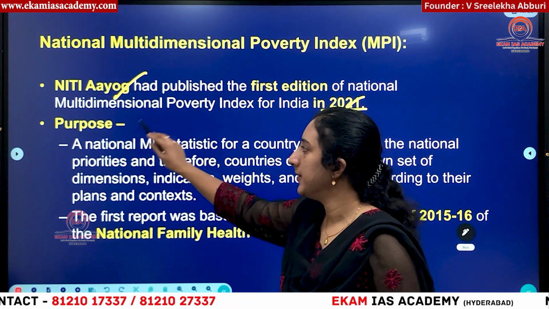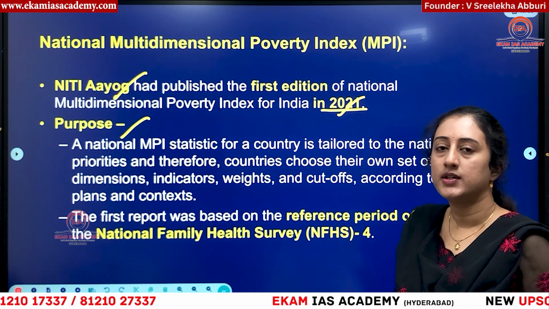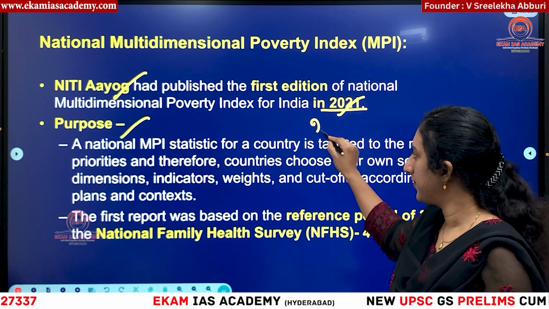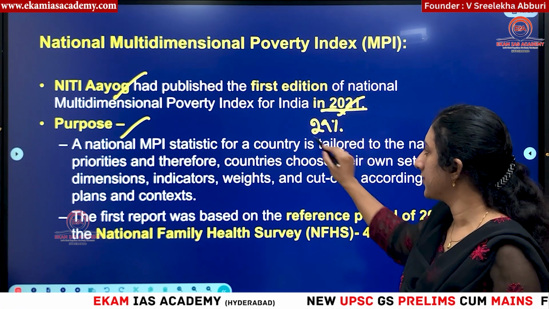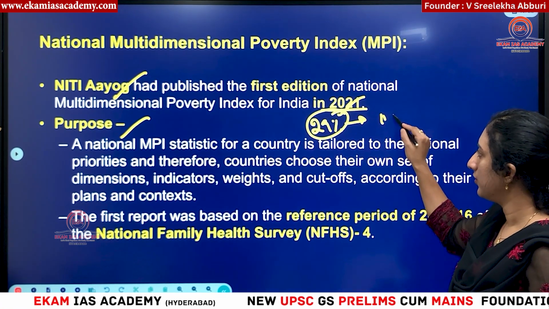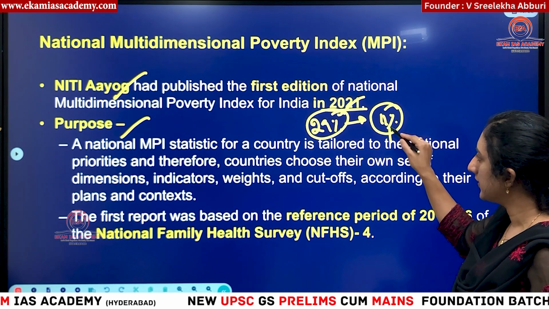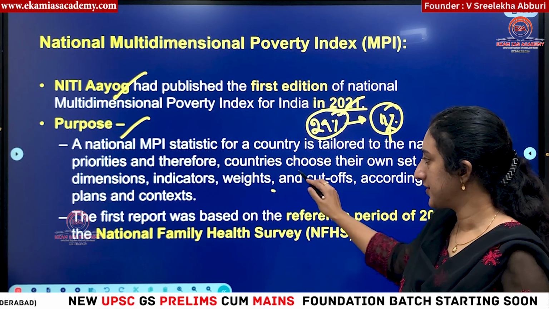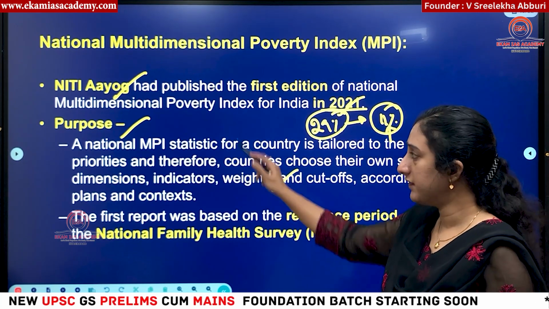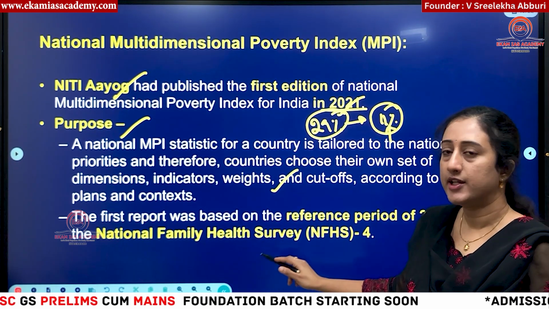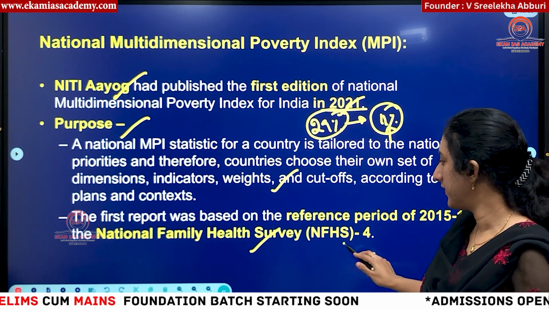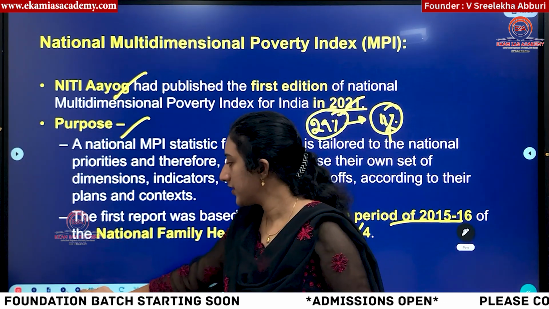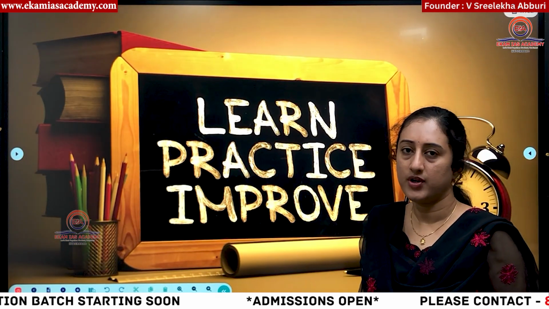What is the purpose here? So they wanted to compile because the government should have enough data. If they know how many people, for example, if you have seen previously it is 29% of the population, but now 11%, means if we have data, then only we can better provide them services. So this is the main purpose. And for compiling this poverty related data, Niti Aayog is also using National Family Health Survey for data in the reference period 2015 and 16. Now NFHS 5 is also available.